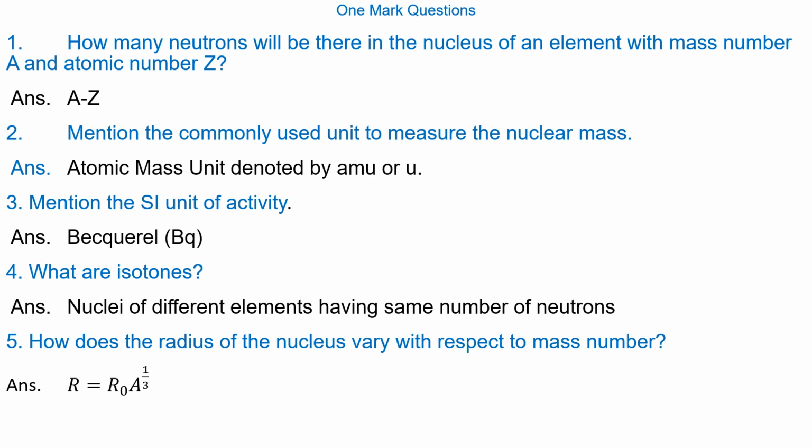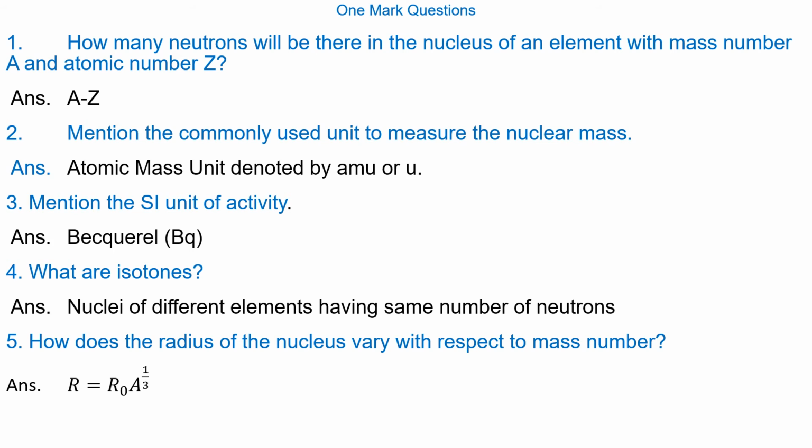Question number 3. Mention the SI unit of activity. Answer. Becquerel, that is within brackets Bq. Question number 4. What are isotones? Answer. Nuclei of different elements having the same number of neutrons, that is, isotones have different elements but the same number of neutrons.